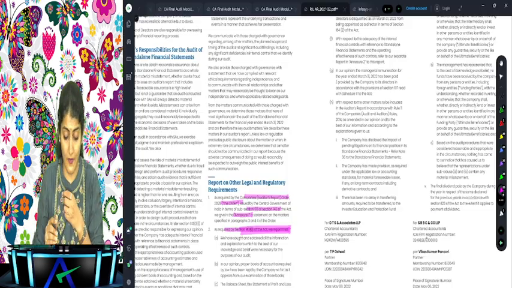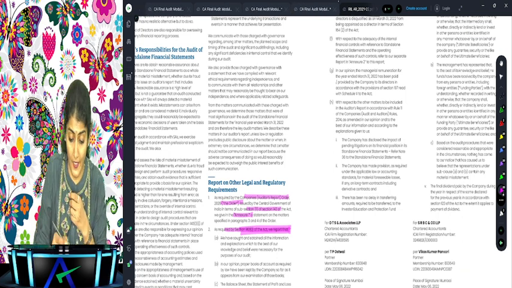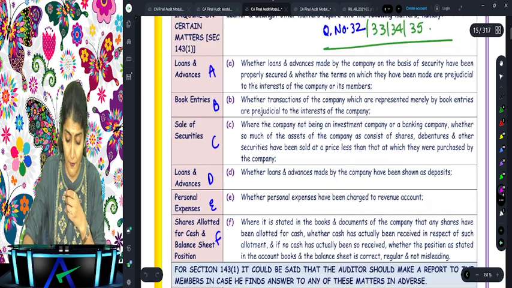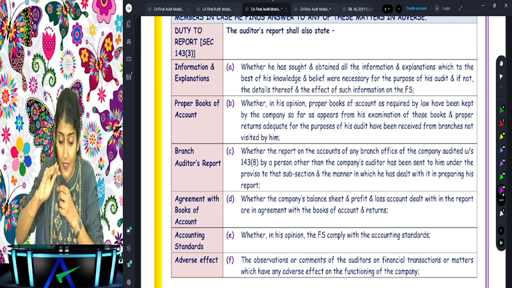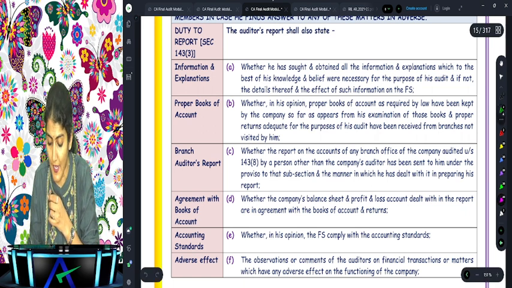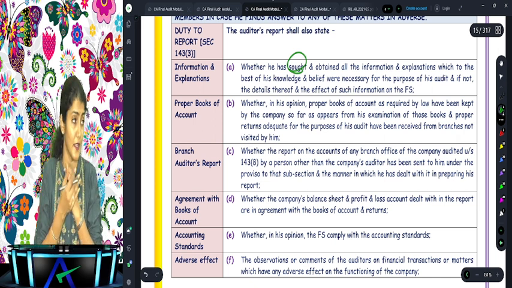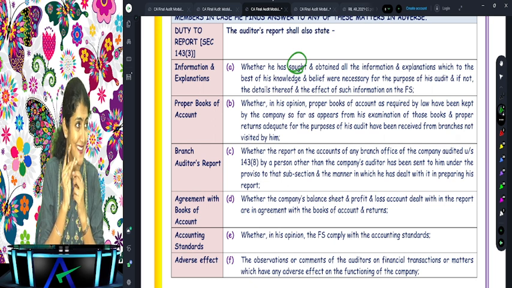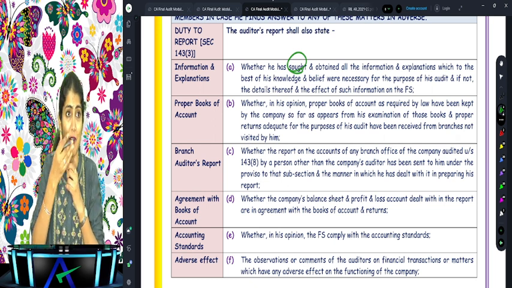Information, for that, what is the point over there? Whether the company has sought and obtained information and explanation which to the best of his knowledge and belief were necessary for the purpose of the audit, and if not, then the details and the effect thereof on the financial statement. So whether you did ask? Without asking, you don't get anything. Ethics say the auditor should not solicit, but to the client, should you ask? Yes, to the client, you have to ask for the information.